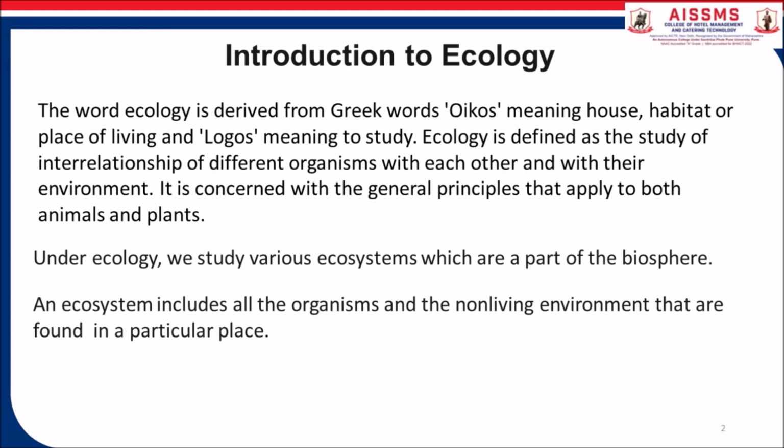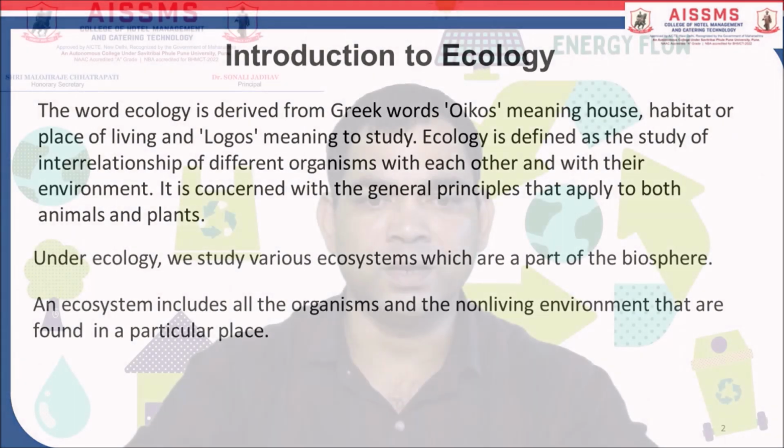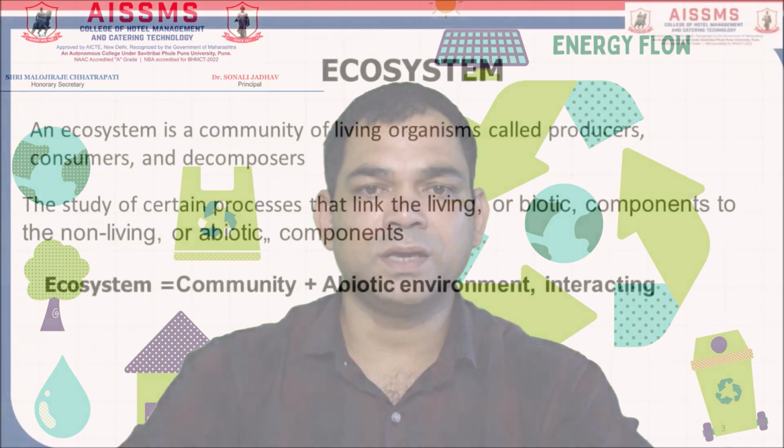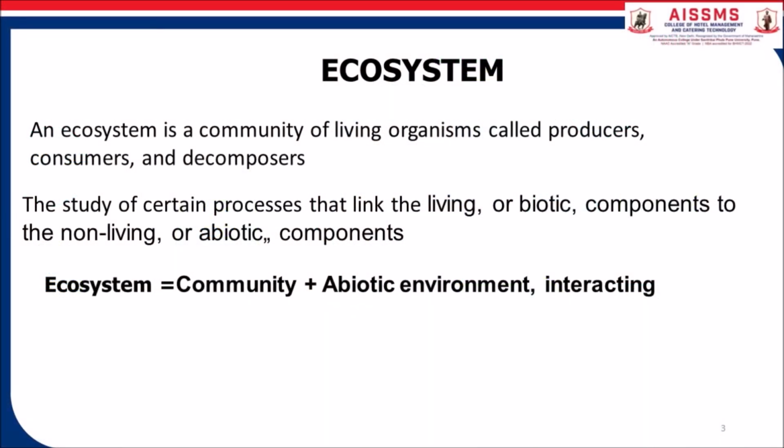Under ecology, we are going to study various ecosystems which are a part of the biosphere. An ecosystem includes all the organisms and non-living environment that are found in a particular place. Let us discuss ecosystem. An ecosystem is a community of living organisms called producer, consumer and decomposer. It involves the study of certain processes that link the living or biotic components to the non-living or abiotic components. Ecosystem is equal to community plus abiotic environment interacting.